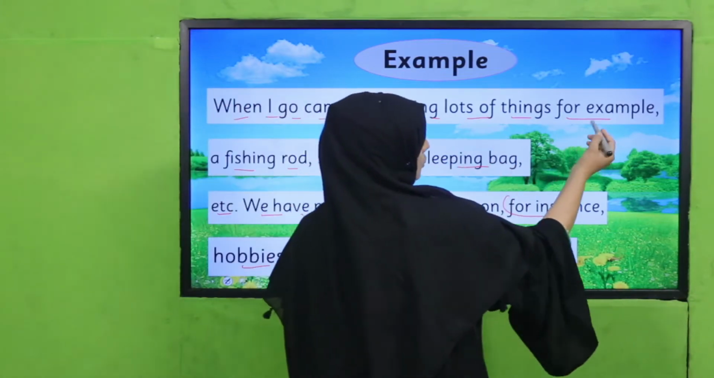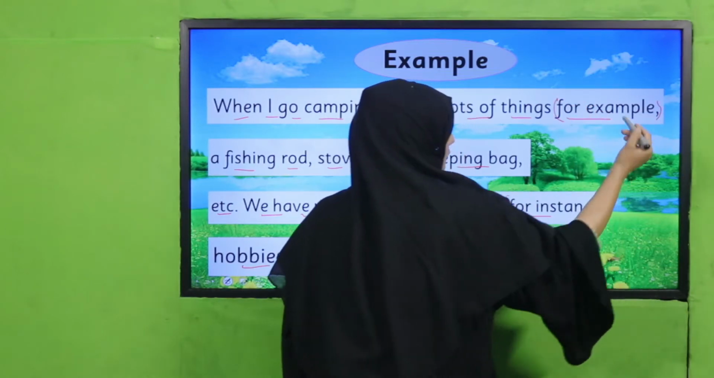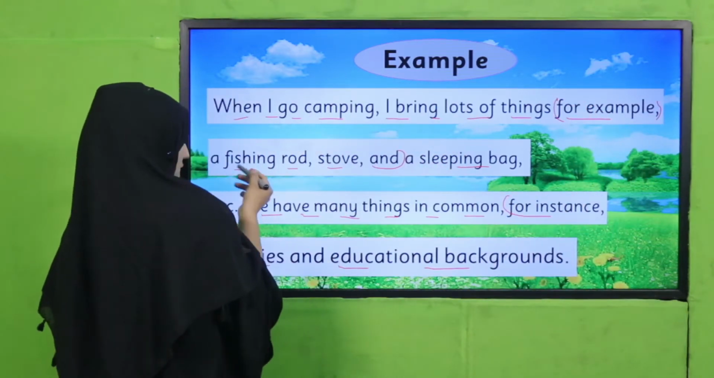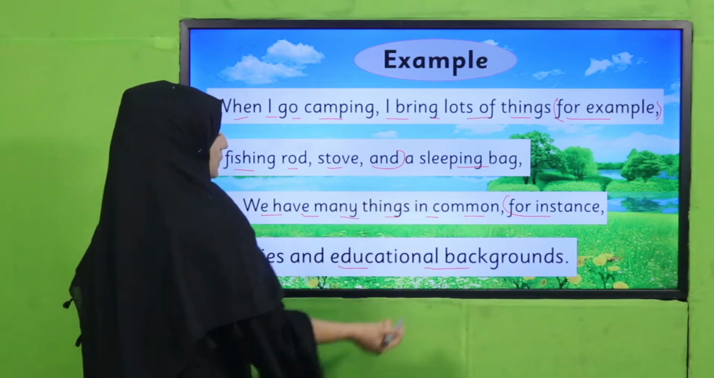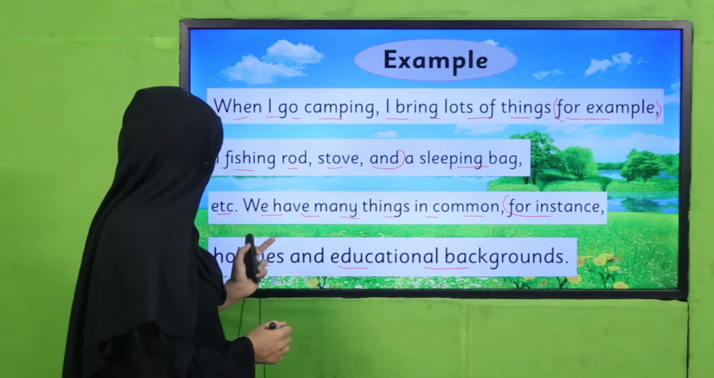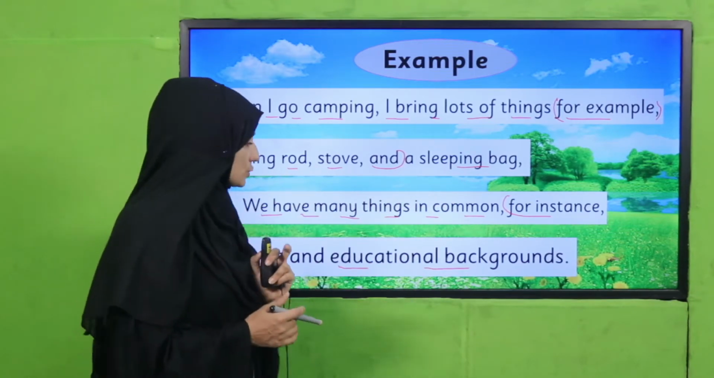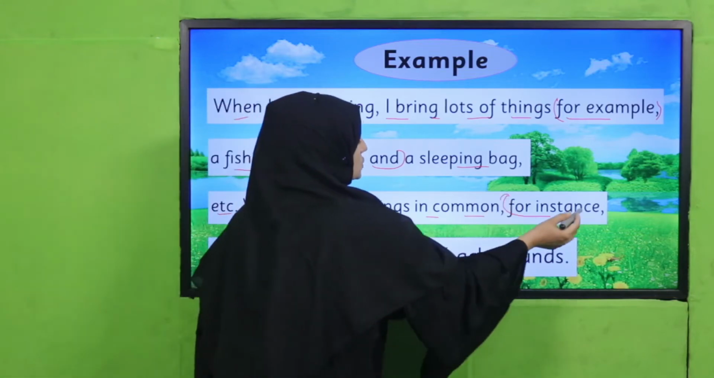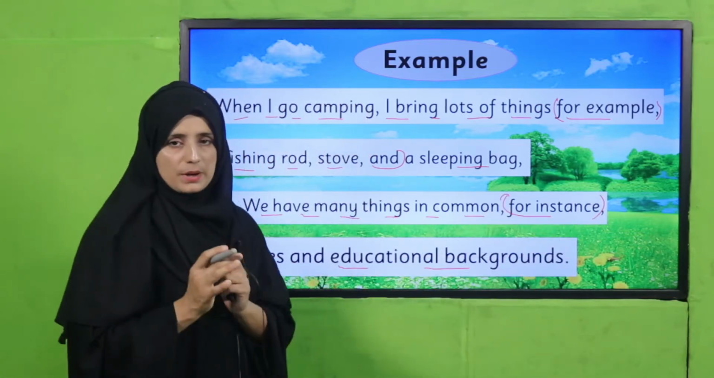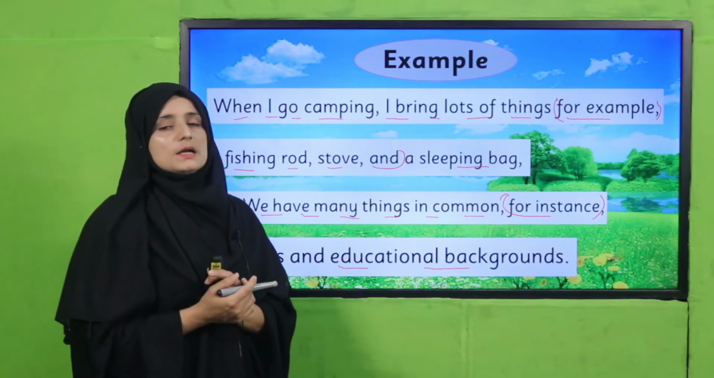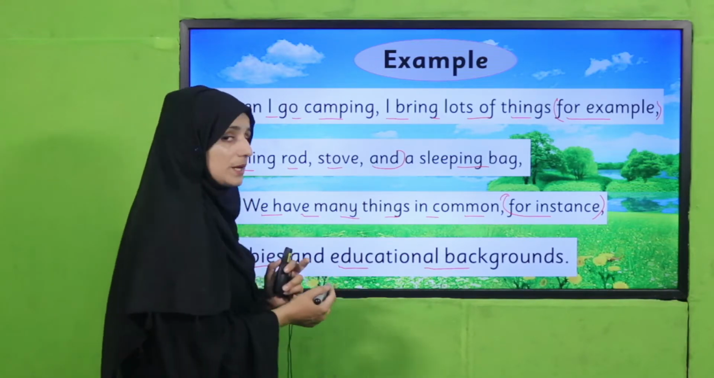So we have, I bring lots of things. For example, in the example we gave a fishing rod, stool, and a sleeping bag. So these are examples and we have used joining words. They are also, for instance, that we have the same background, educational background. And what is that? Our hobbies.